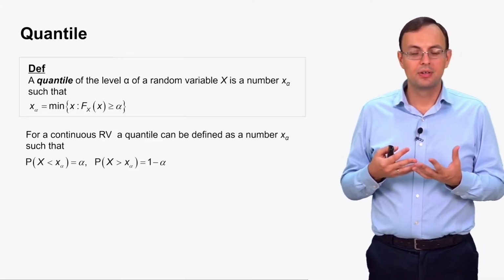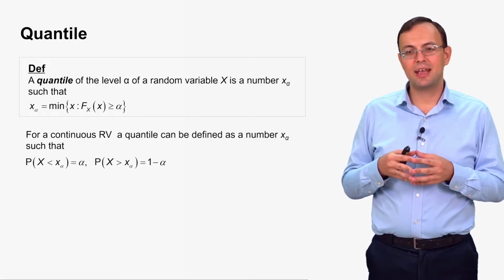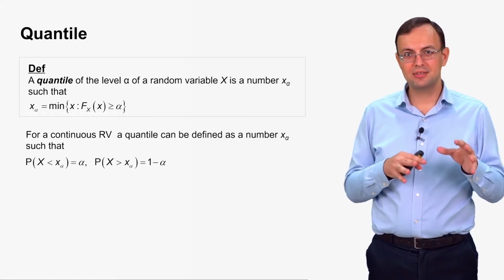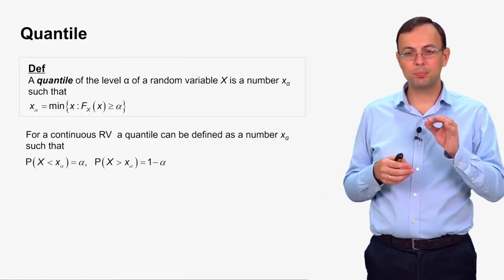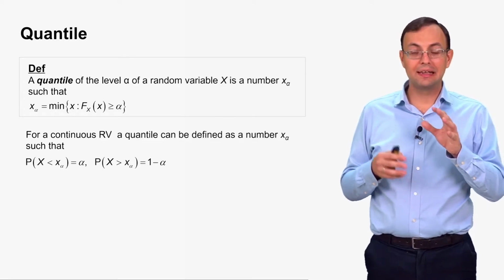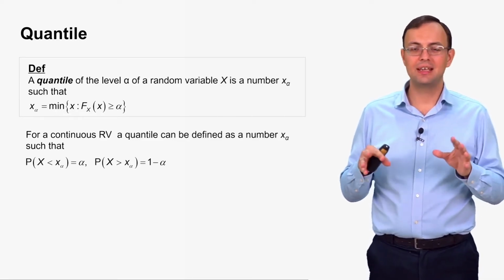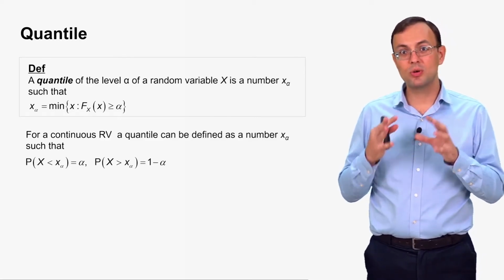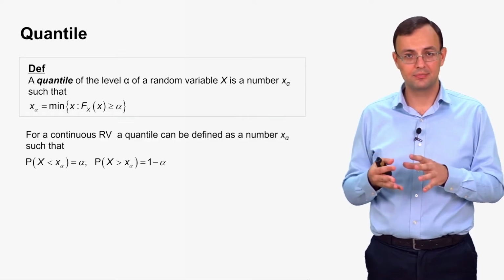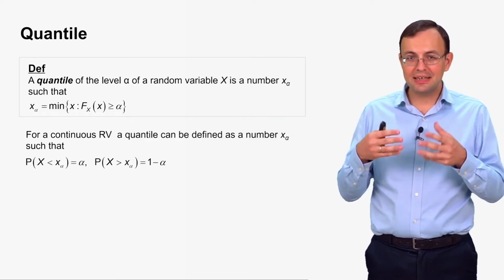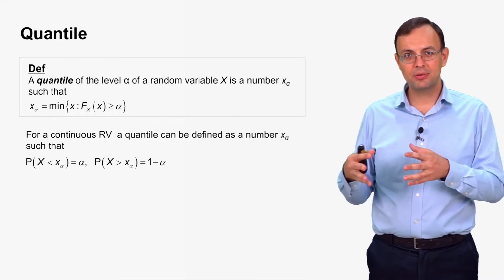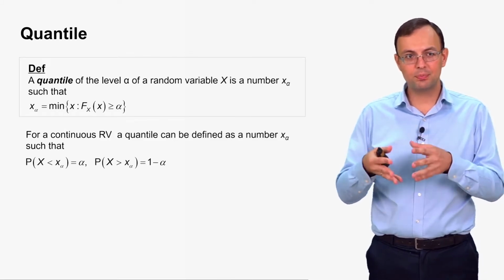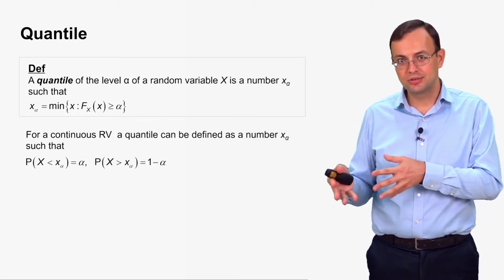So, for example, if you can say that the probability that the height of the first person you meet on the street will be less than 183 centimeters is 0.8, then this number, 183, is the quantile of the level 0.8. Because with probability 0.8, the random variable of your interest takes values less than this number, and with probability 0.2 takes values more than this number.